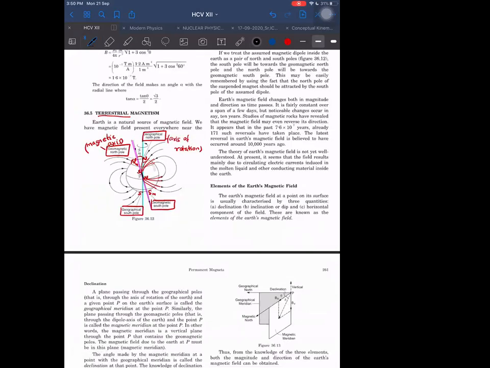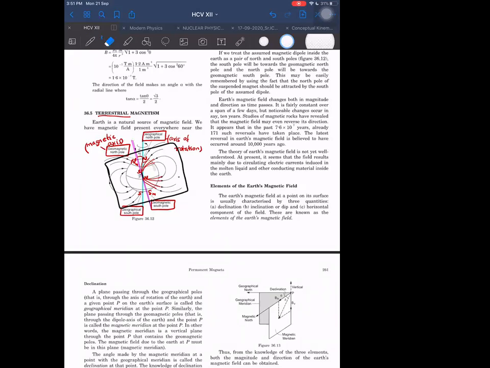Is there any meridian which is common to geographic as well as magnetic? Yes, sir. Any meridian in which both axes lie, in that meridian, what will be the angle of declination? In that meridian, the angle of declination will be 0.